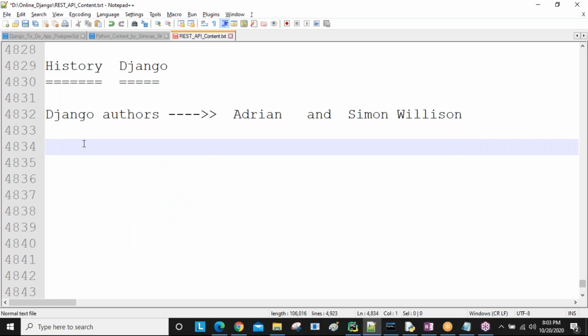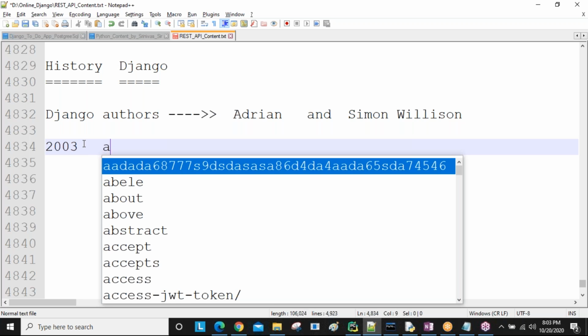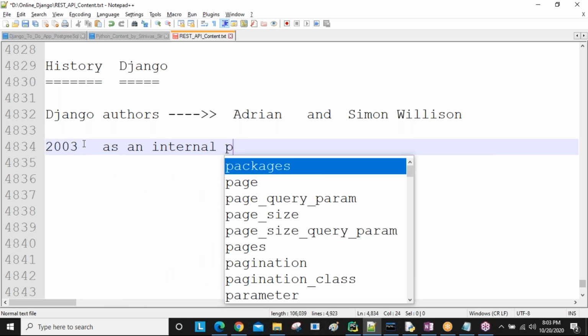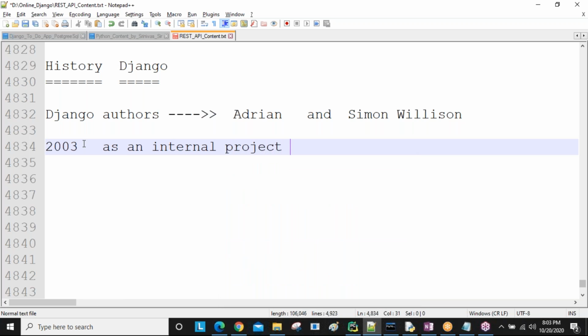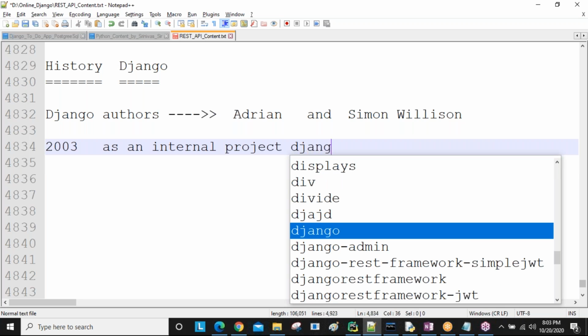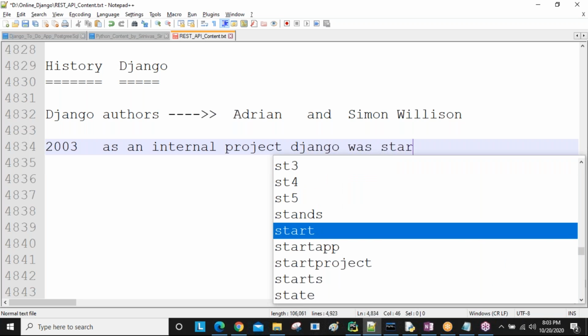Next, where developed: in the year 2003, as an internal project inside one company, Django was started.